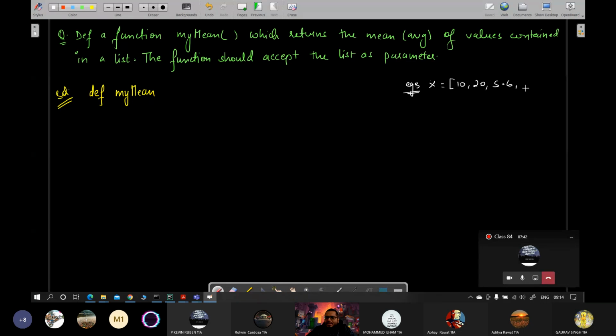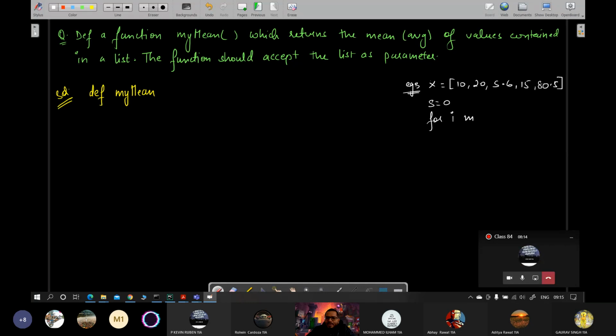हाँ, आसान है। पहले फंक्शन भूल जाते हैं, let us solve it normally. Okay, 15 and 80.5. So how, what you will do? Mean means what? Sum of all the numeric arguments in the list divided by total number of elements in the list, right? So पहले क्या करेंगे? Sum of all the values in the list, all the elements in the list का प्रोग्राम लिख लेंगे।